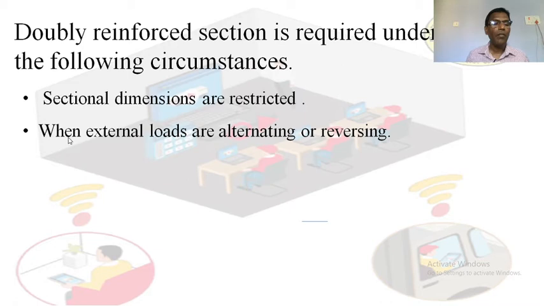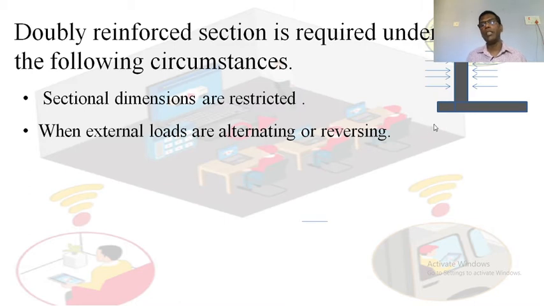Next is when external loads are alternating or reversing in nature. Say for example, in case of water tank, when the water is full, you have pressure from the water as well as you have pressure from the soil. When there is no water, when the tank is empty, you have only soil pressure. That means the load is alternating, the load is changing.